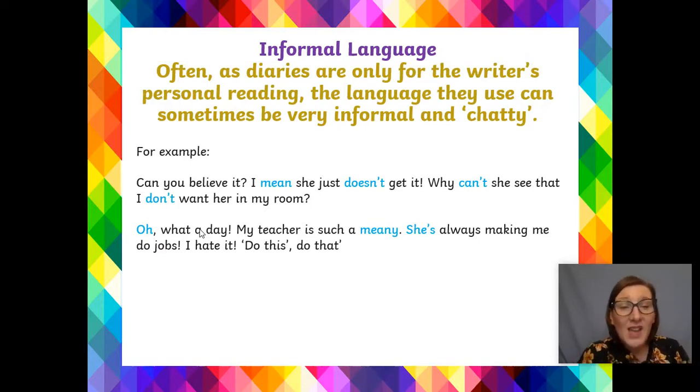So, for example, can you believe it? I mean, she just doesn't get it. Why can't she see that I don't want her in my room? Oh, what a day. My teacher's such a meanie. She's always making me do jobs and I just hate it. Do this, do that, she says. I don't think we do that, do we?